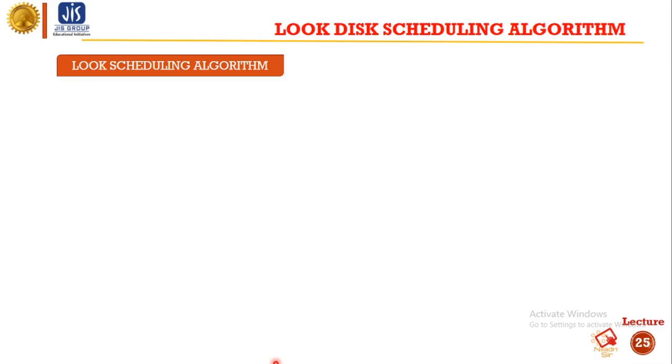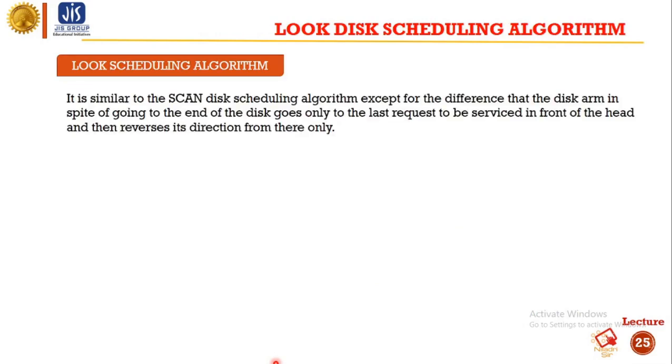Next we will discuss the LOOK disk scheduling algorithm. It is similar to the SCAN disk scheduling algorithm except that the disk arm, in spite of going to the end of the disk, goes only to the last request to be serviced in front of the head and then reverses its direction from there only.